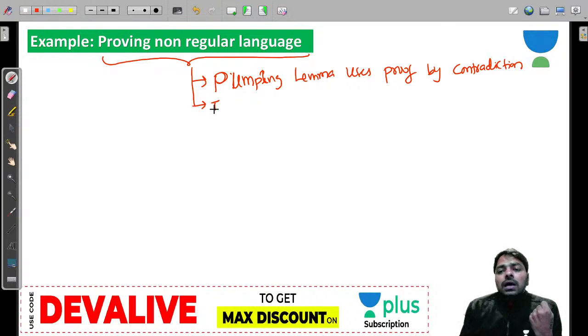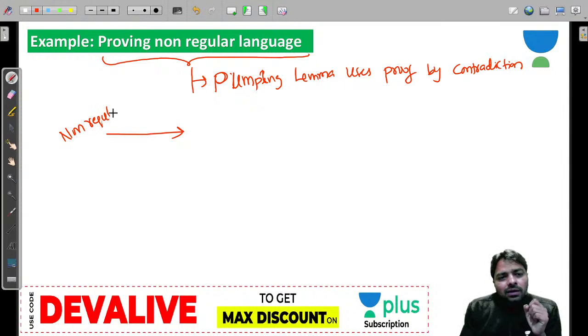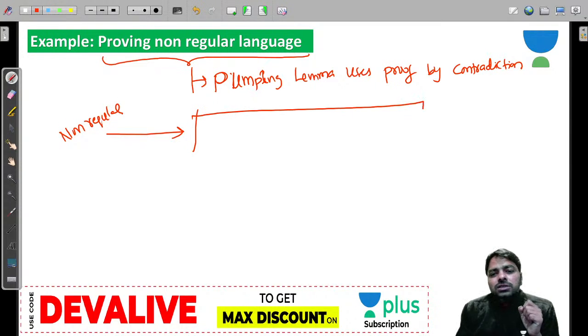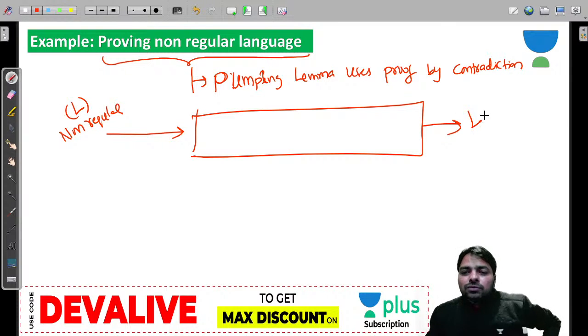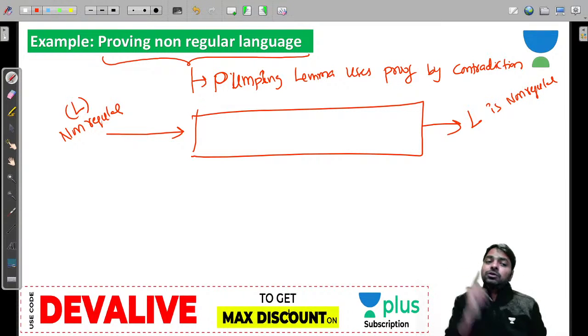Now we can prove non-regulars using contradiction. What is this concept, guys? You give a non-regular language, and it proves L is non-regular. But if you give a regular language, it cannot prove non-regular. Remember that. You have to give a non-regular language. It's not going to understand whether it is regular or non-regular. It just gives a proof.